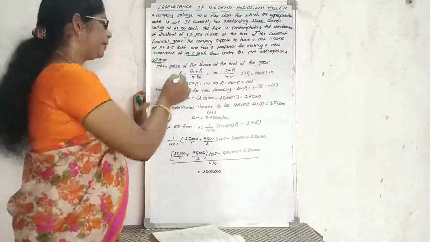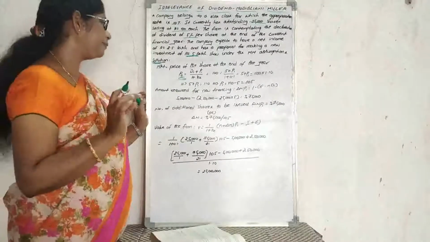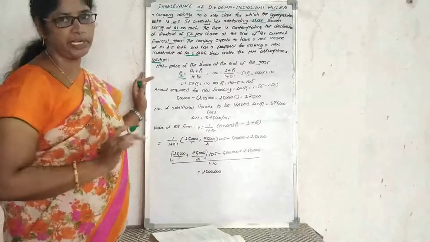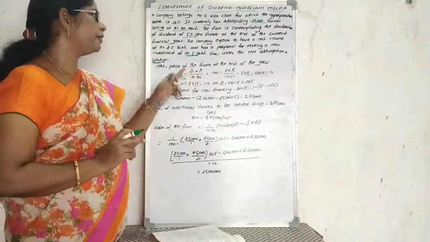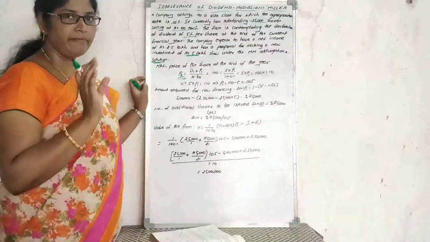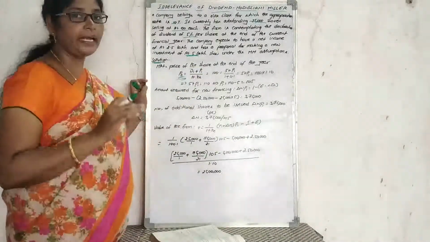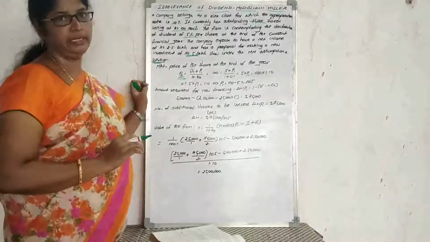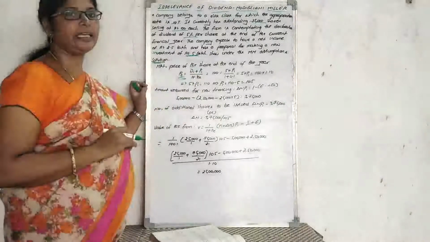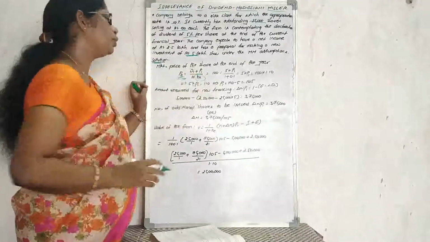D1 is the dividend at the end of the financial year, which is 5 rupees. P1 is the ending price of the share, divided by 1 plus KE, where KE is the cost of equity or capitalization rate.